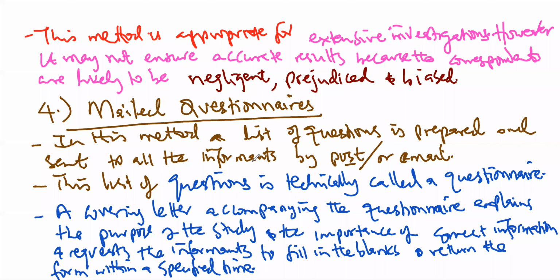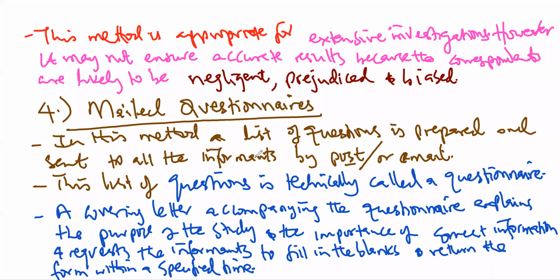In addition to the list of questions, you must also have a letter of introduction or a covering letter, which will accompany the questionnaire. This cover letter explains the purpose of your study and requests the informants to supply correct information. Of course, you have to assure them that all private information will be treated with confidentiality.